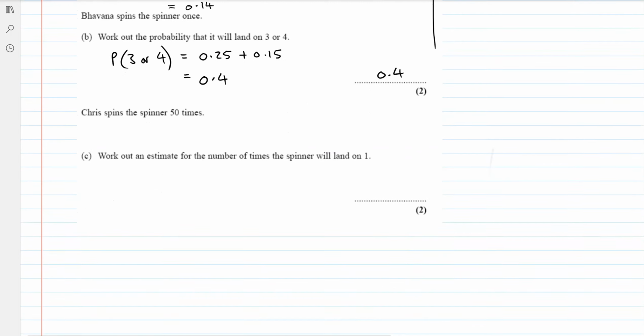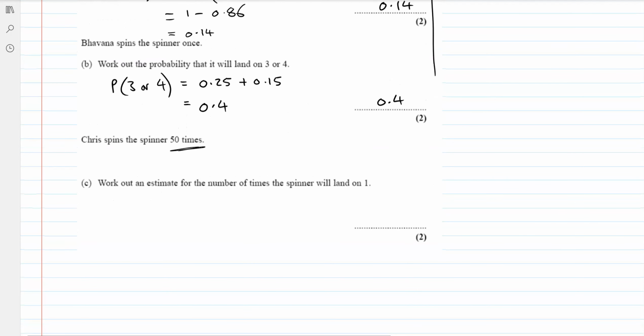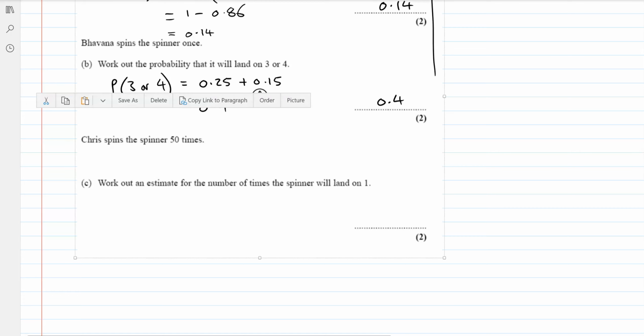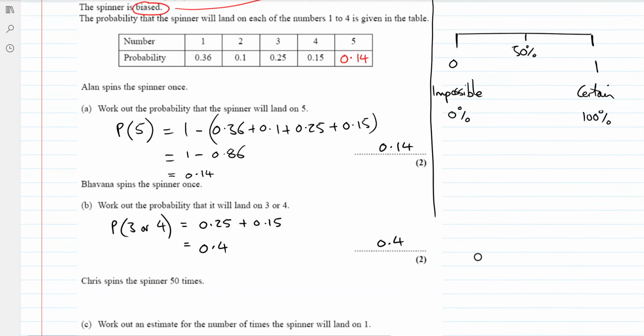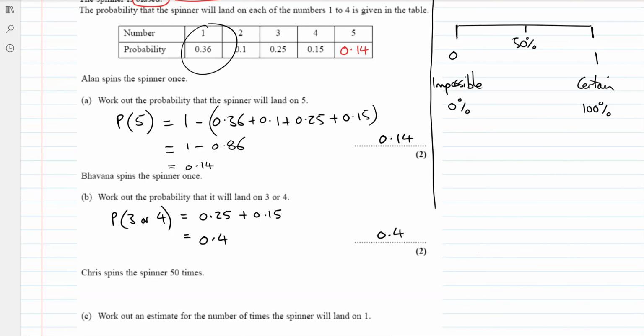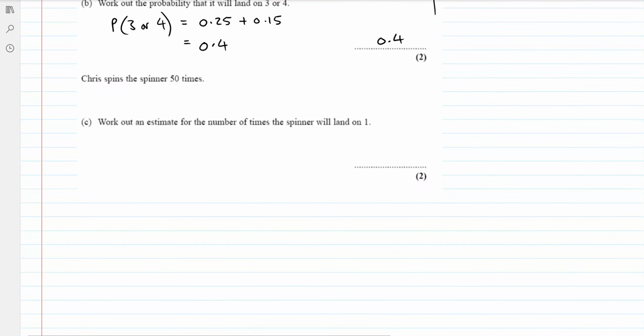Okay, Chris spins the spinner 50 times, so very different. Work out an estimate for the number of times the spinner will land on 1. Okay, so for one spin, we know that the chance of getting a 1 is 0.36. There it is. So the chance of getting it with one spin is 0.36. If you spin 50 times, all you have to do is multiply your probability by the number of times you are spinning. Okay, the chance of getting a 1 first off is 0.36.